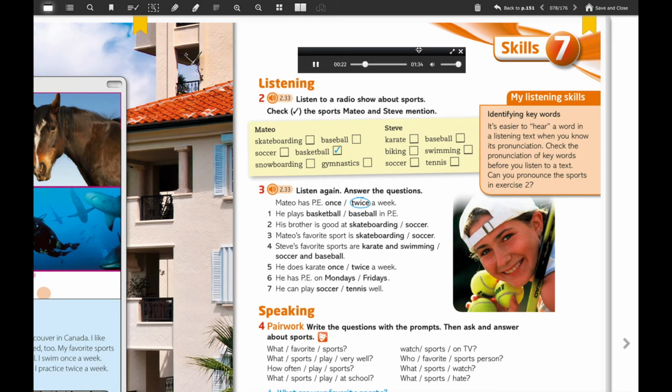Well, we have PE twice a week. Do you like PE? No, I hate it. We always play basketball in PE, and I can't play basketball. Do you play any team sports after school? No, I don't. But my brother does. He's good at sports, and he can play soccer very well. He plays on the school team.